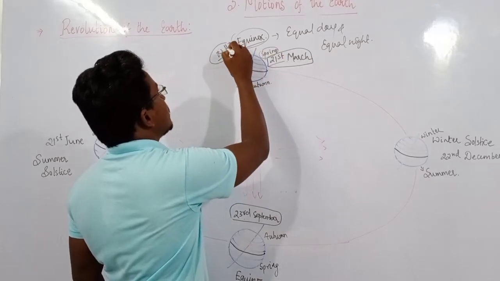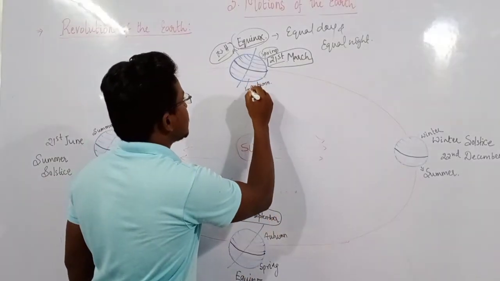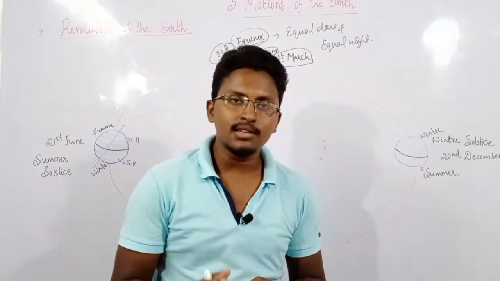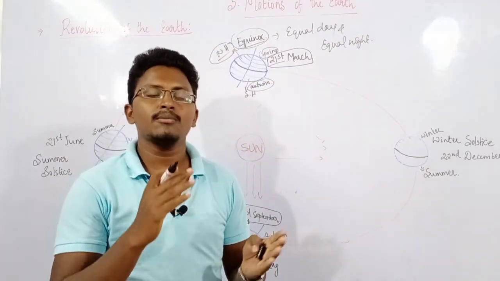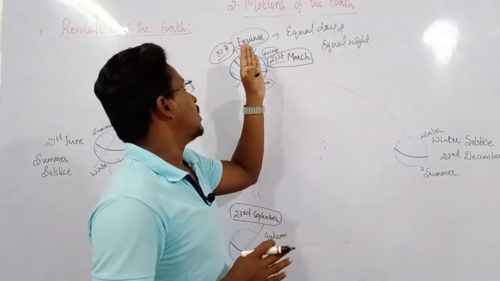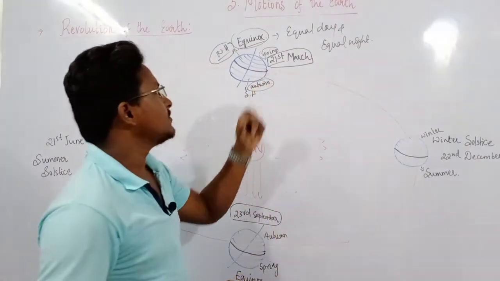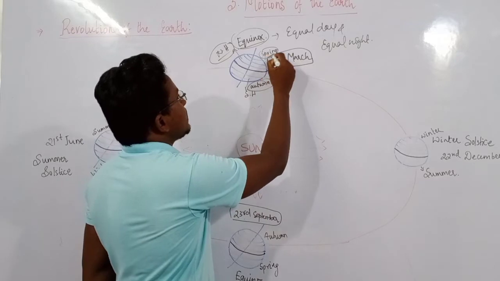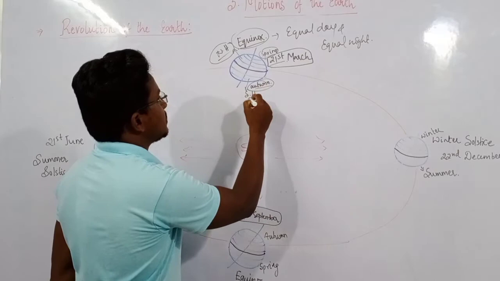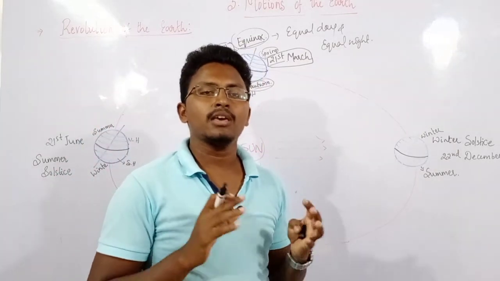Those people who are living in the southern hemisphere experience the autumn season. That means the seasons are quite opposite in both hemispheres. Suppose in the northern hemisphere it is autumn, then in the southern hemisphere it will be spring. And here on 21st of March, since it is spring in the northern hemisphere, you experience autumn in the southern hemisphere. So this is quite opposite in both hemispheres.